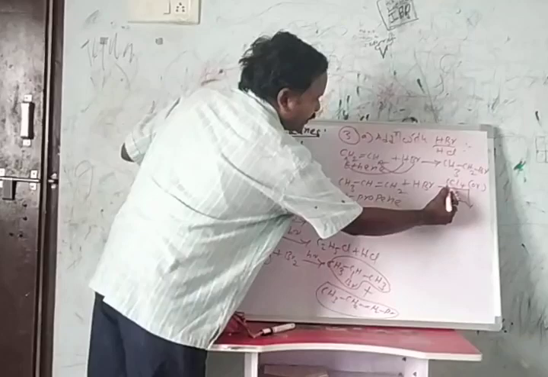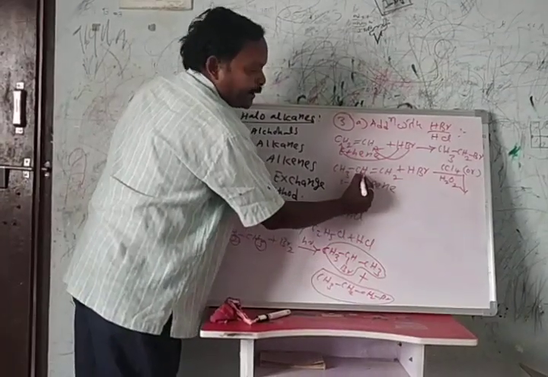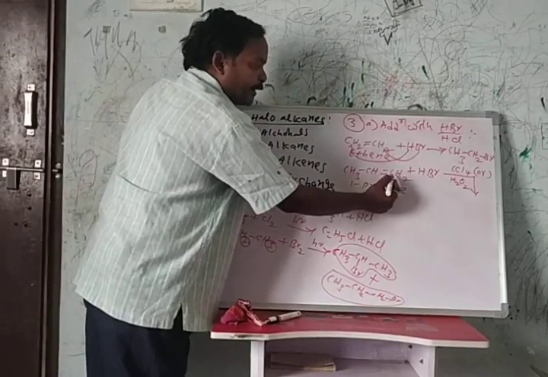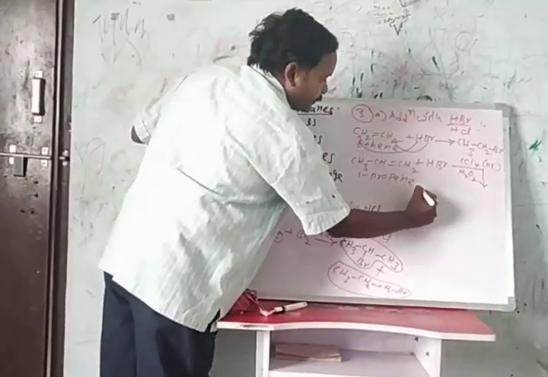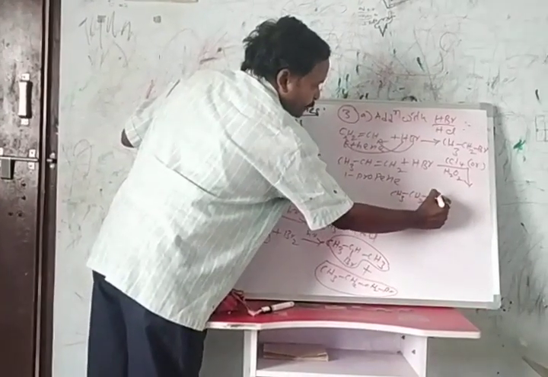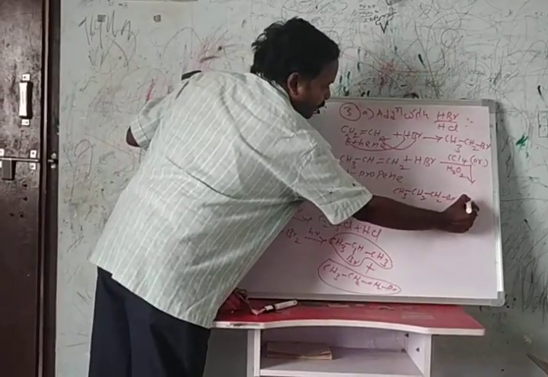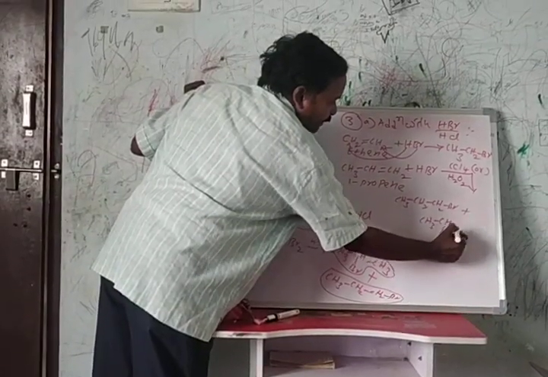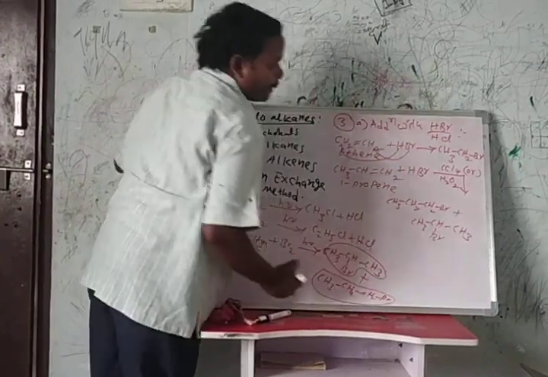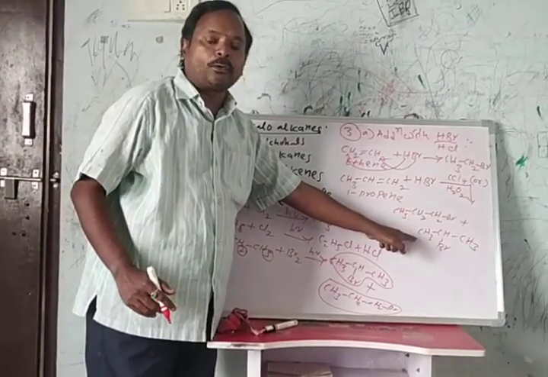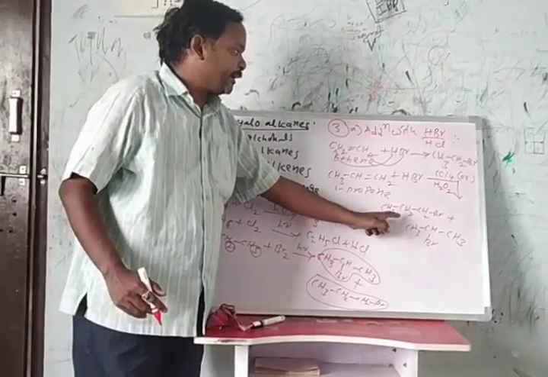Here we'll get two types of compounds. One time hydrogen is added here, bromine here. Next time bromine is added here, hydrogen here. Then we get two molecules, CH2Br and CH3CHBrCH3: 1-bromopropane and 2-bromopropane.